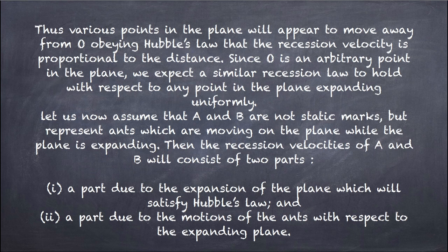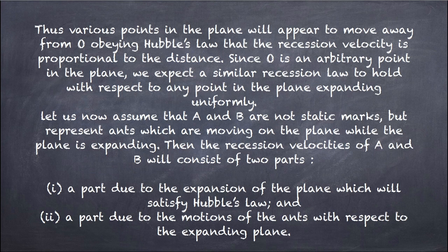Now, since our observer is an arbitrary point in the plane, we expect a similar recession law to hold with respect to any point in the plane expanding uniformly. So when we take any point on the plane, we'll get the same result, and thus proving Hubble's law, that our plane is expanding uniformly.